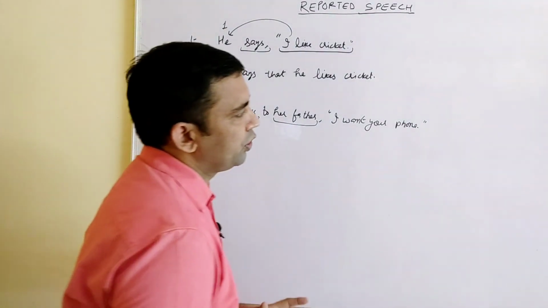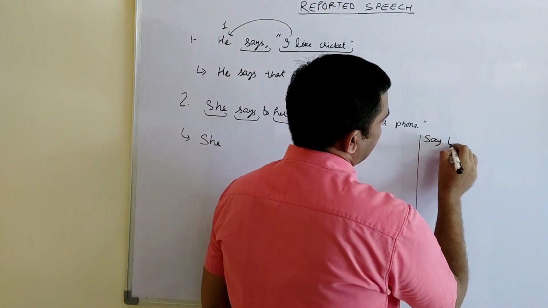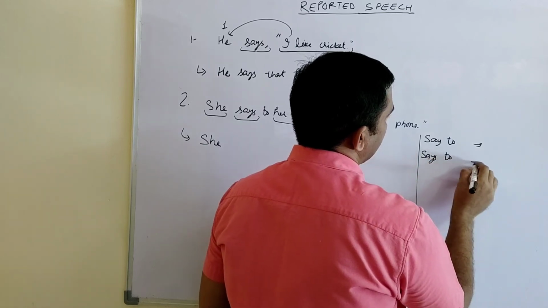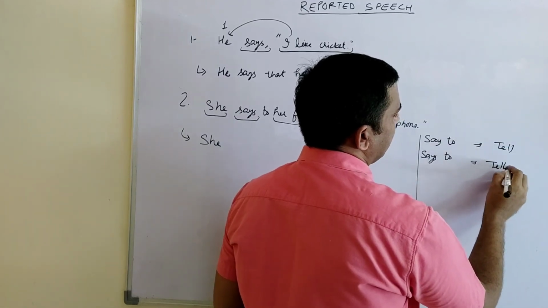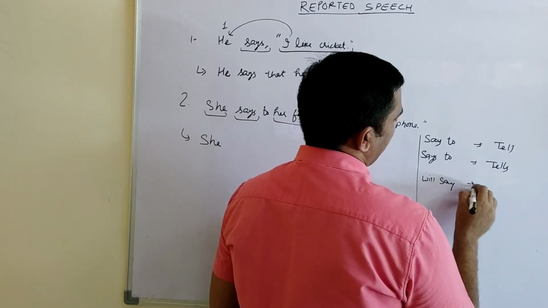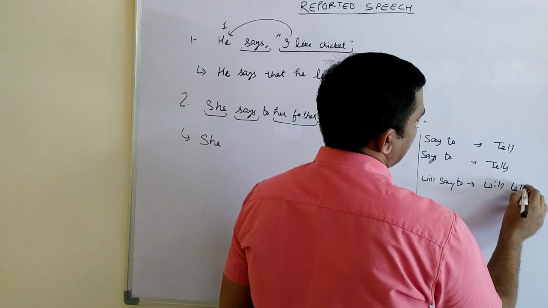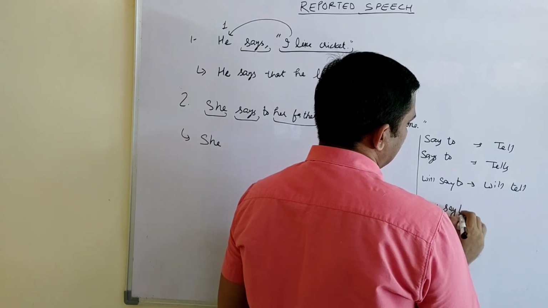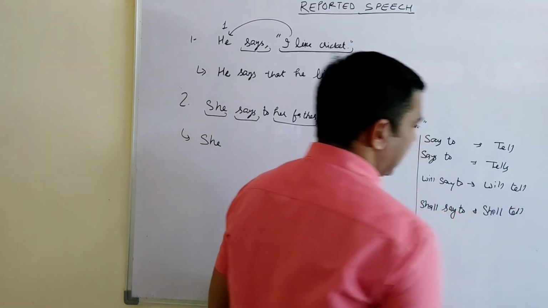Says to. How to change the verbs, that I will tell here. Say to becomes tell, says to becomes tells. In future tense, will say to becomes will tell, and in the other future we have shall say to, that becomes shall tell, right?